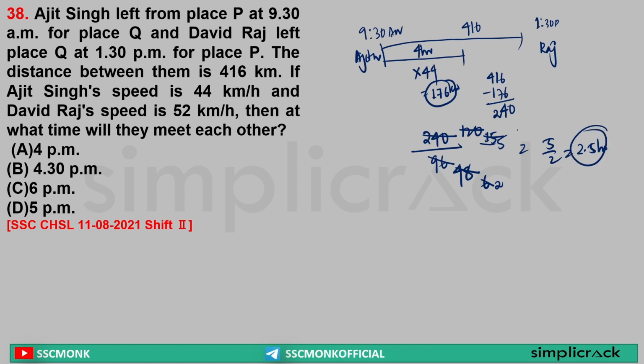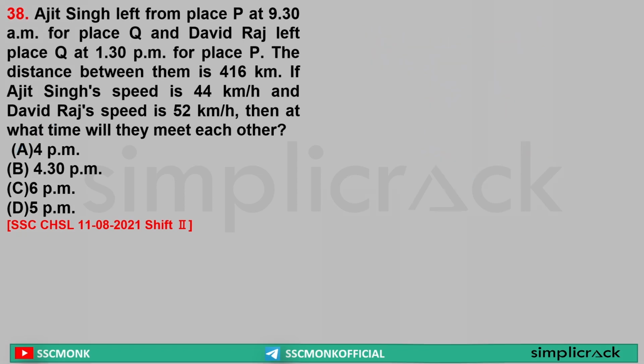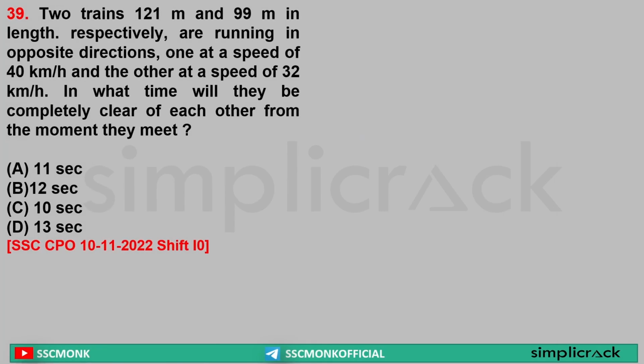Sir, 2.5 hours from when? Sir, 2.5 hours from 1:30 p.m. So 1:30 p.m. plus 2 hours is equal to 3:30 p.m. Half an hour, that means 30 minutes, is equal to 4 p.m. So they will meet at 4 p.m. Clear? Yes or no? Basic question. Next, two trains, same question, I have solved it.